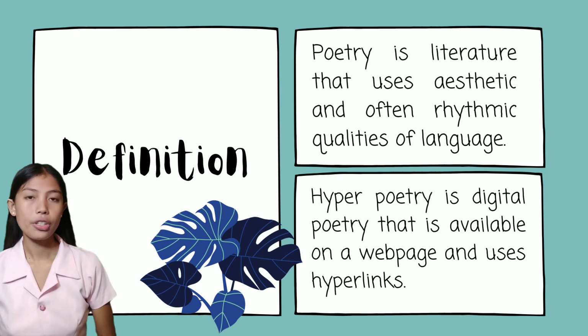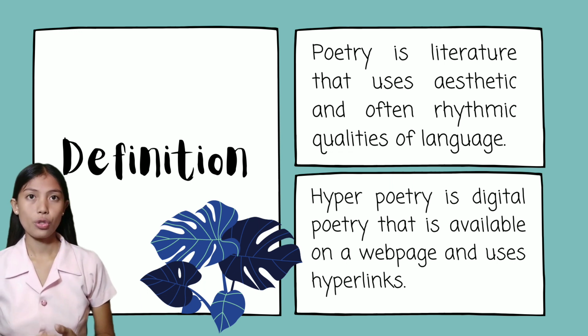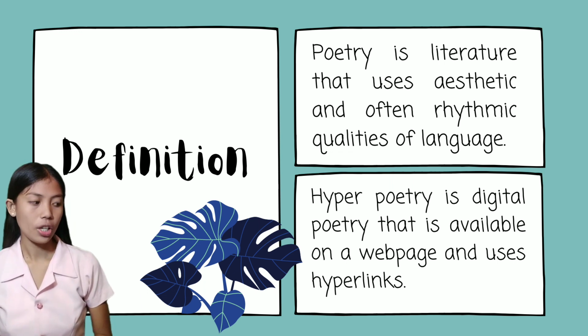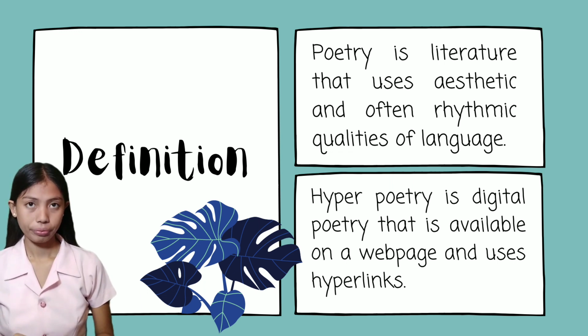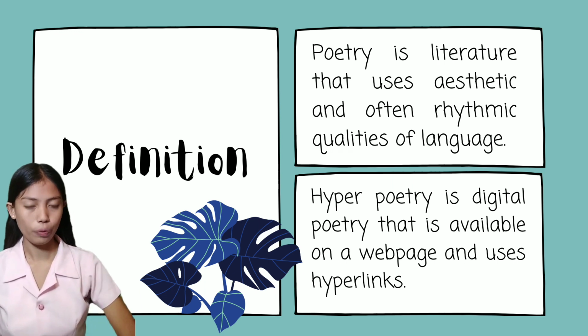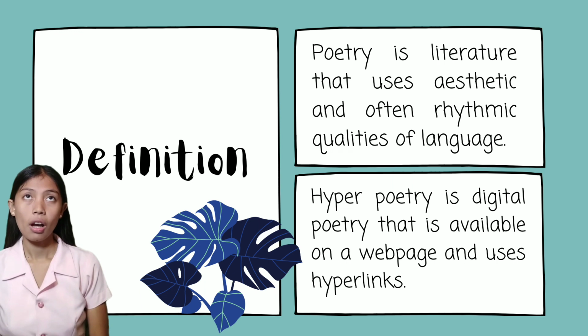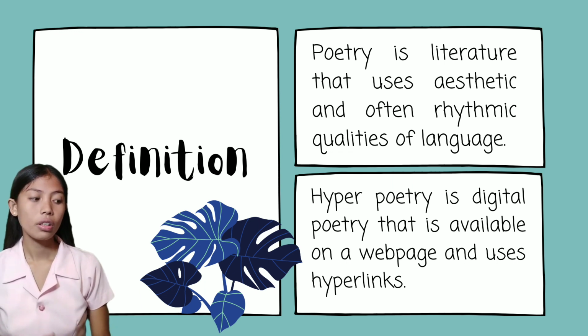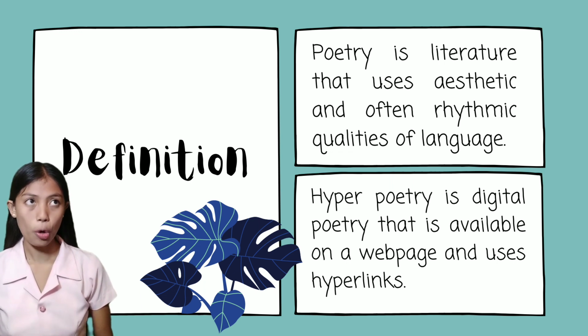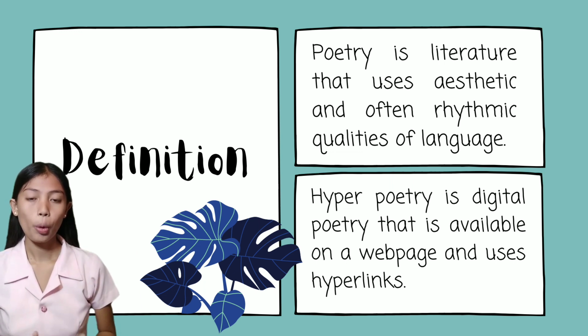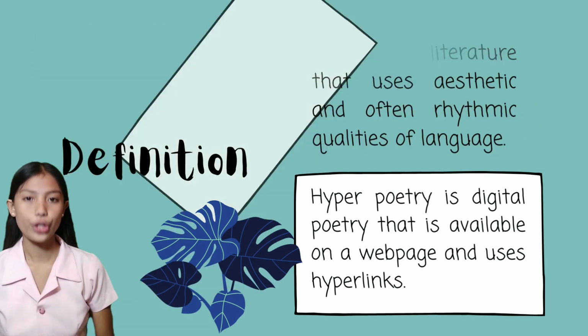So poetry published in the form of hypertext on the web is known as hyperpoetry. And it refers to verses that could not be presented without the use of a computer. And in most cases, hyperpoetry is very focused on visual form, compared to traditional poetry, which is focused on the forms.